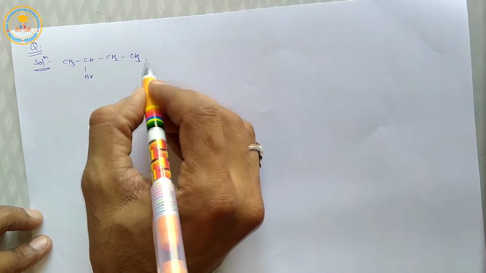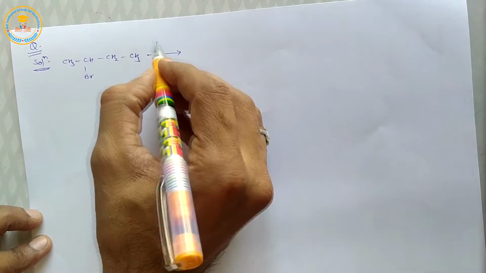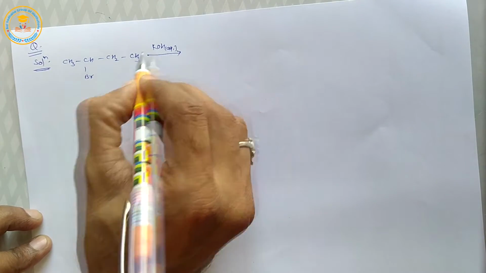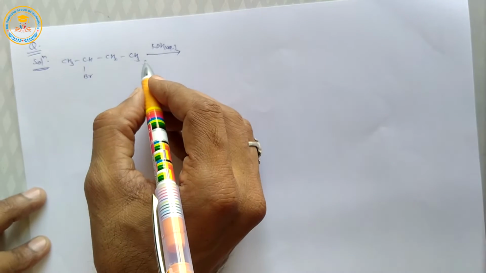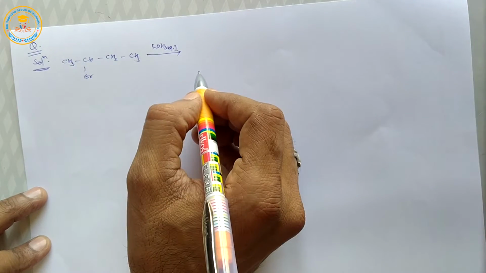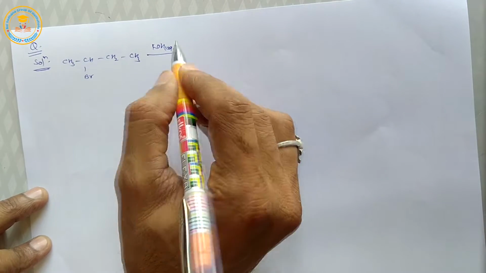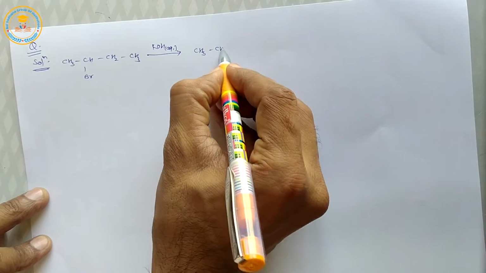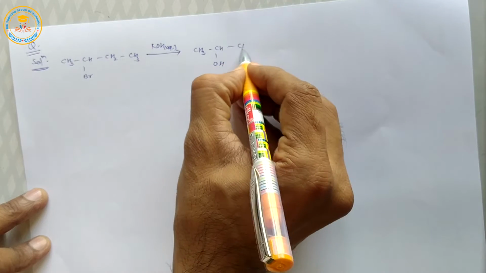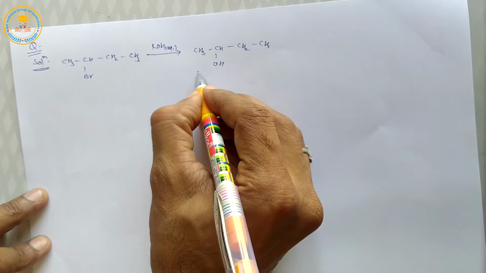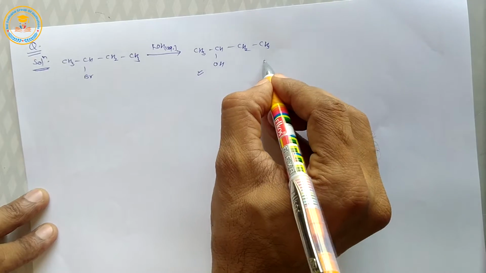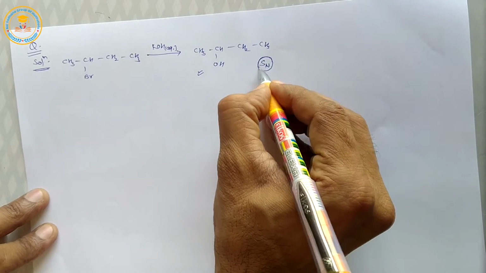When 2-bromobutane is treated with aqueous KOH, after a nucleophilic substitution reaction, butan-2-ol is formed. So it is butan-2-ol and it is a nucleophilic substitution reaction.